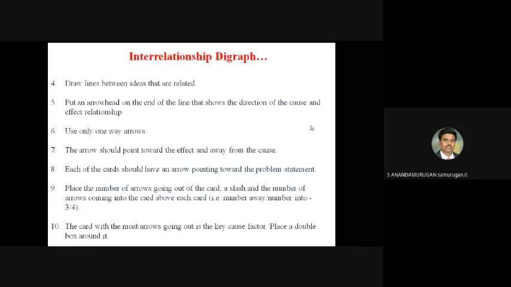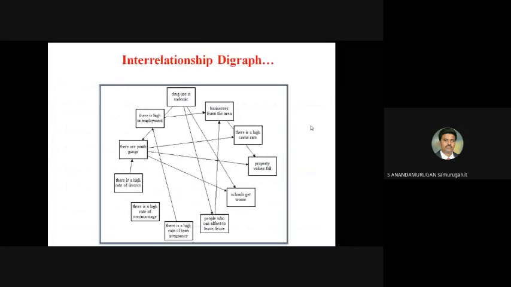Sample diagram, interrelationship diagram. There are a lot of cards there. Here, the maximum outgoing arrows are from two cards. One is youth gangs, that's one. And also drug use is endemic. Okay, this has three arrows out.